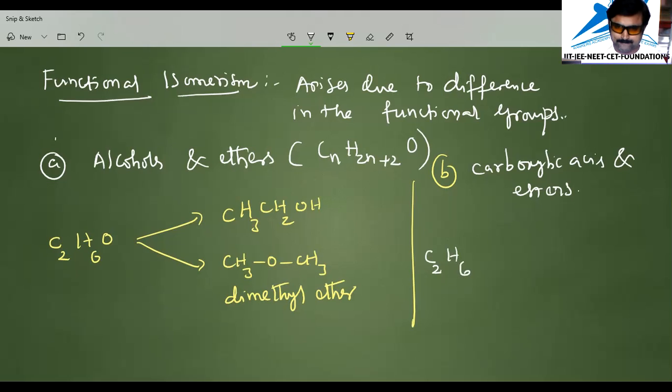First I am going to write the formula C3H6O2, that is CH3CH2COOH. First, let us calculate: 3 carbons are there, 6 hydrogens are there, and 2 oxygens are there.